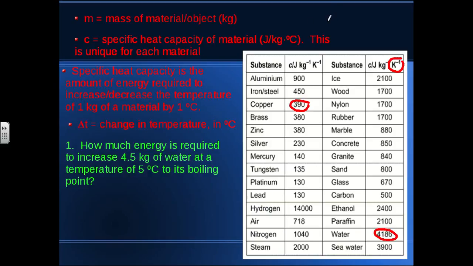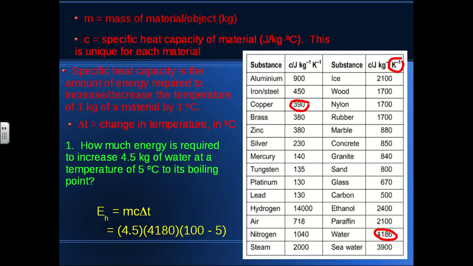So how much energy is required to increase 4.5 kilograms of water at a temperature of 5 degrees Celsius to its boiling point? Well, let's try the new formula. So here we've got mass, 4.5 kilograms, times specific heat capacity of water.